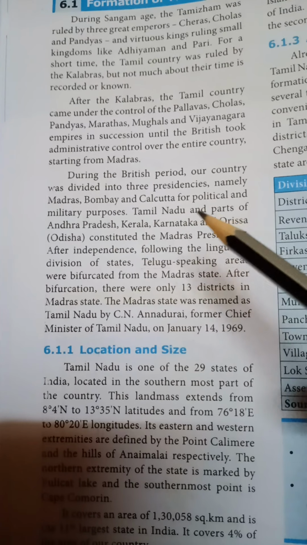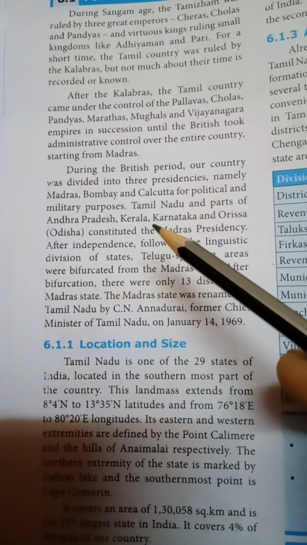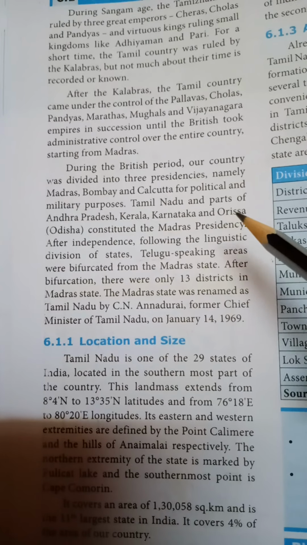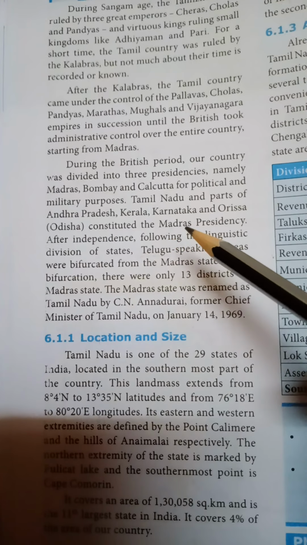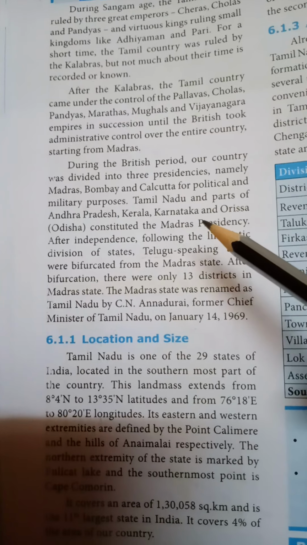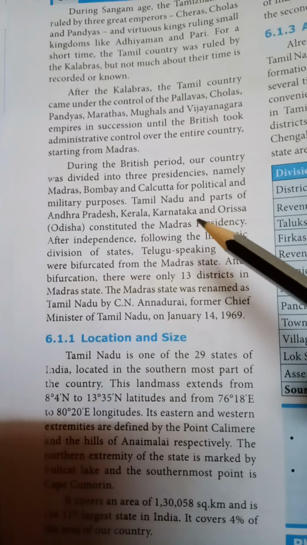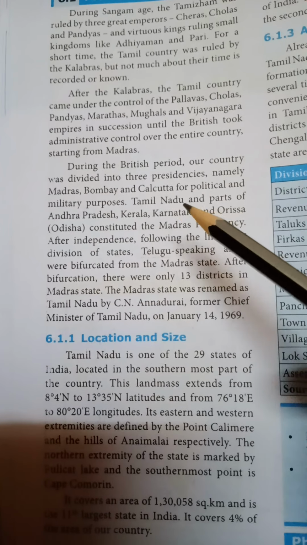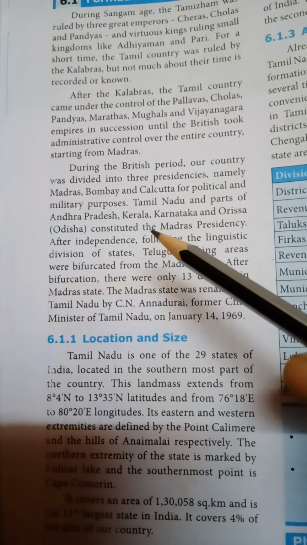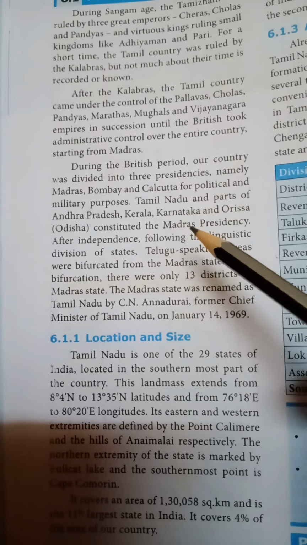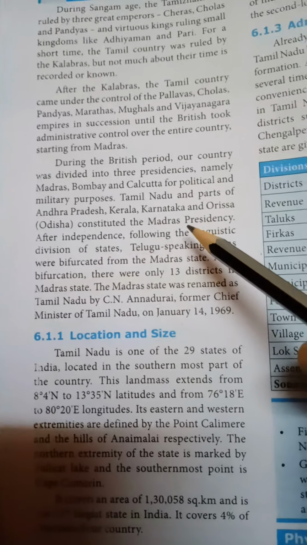Tamil Nadu and parts of Andhra Pradesh, Kerala, Karnataka and Orissa, now called Odisha, constituted the Madras presidency. These are the places included in the Madras presidency.